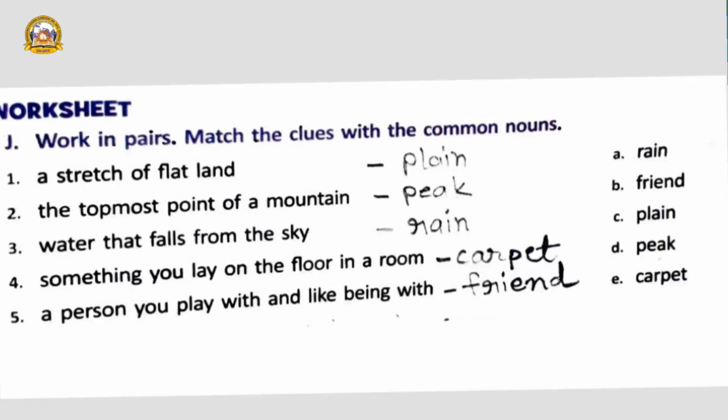Water that falls from the sky. What falls from the sky? Rain. Something you lay on the floor in a room. Room में क्या बिछाते? Carpet. A person you play with and like being with. What is that? Friend.